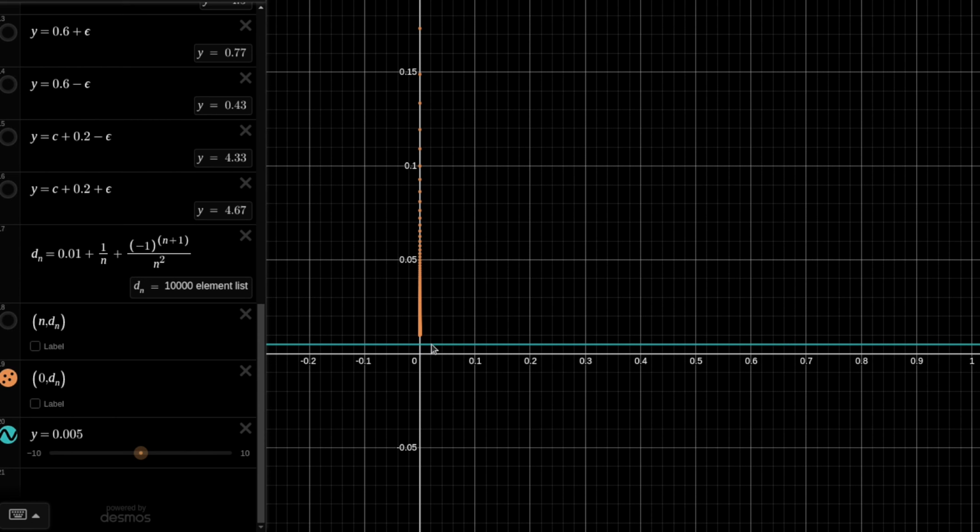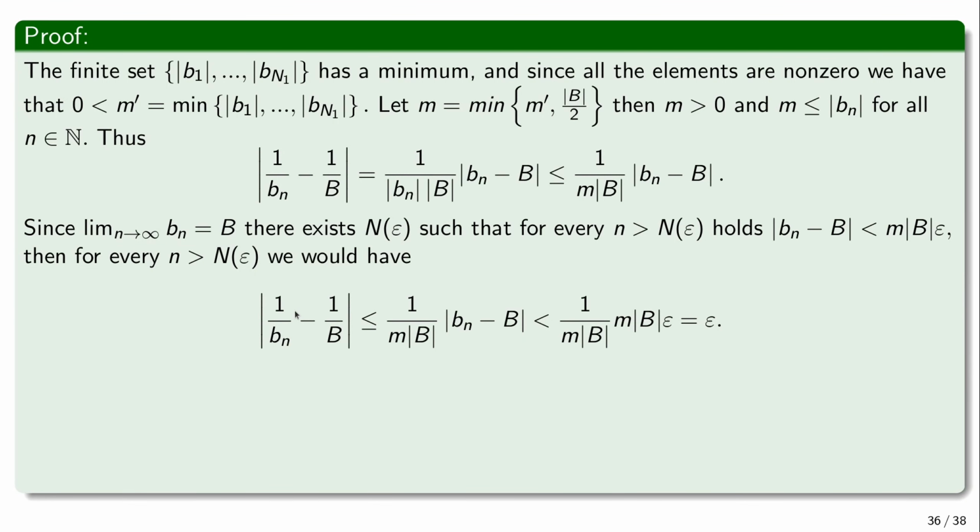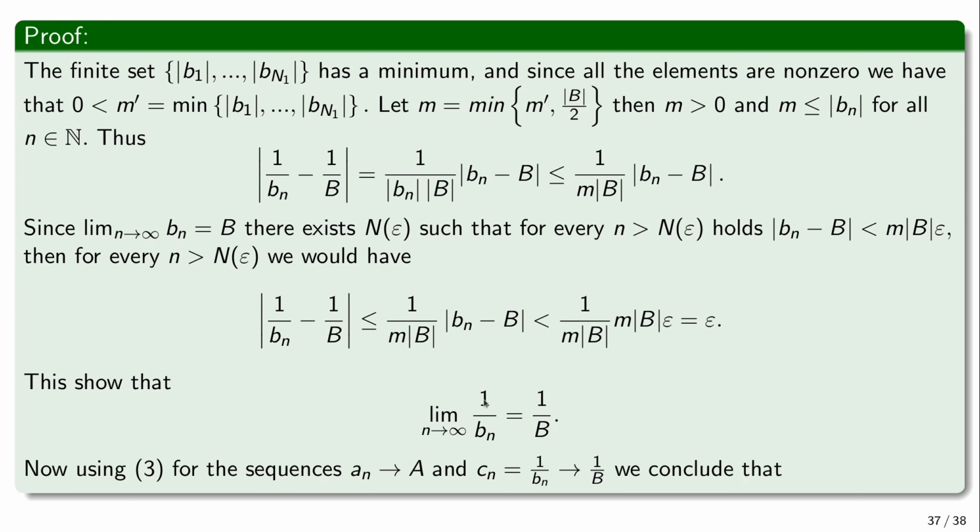And therefore we can say the separation from 0 of the sequence is at least this number. That's what we proved in that proof, like a side result. So we have proved essentially that the sequence 1 over bn converges to 1 over b.